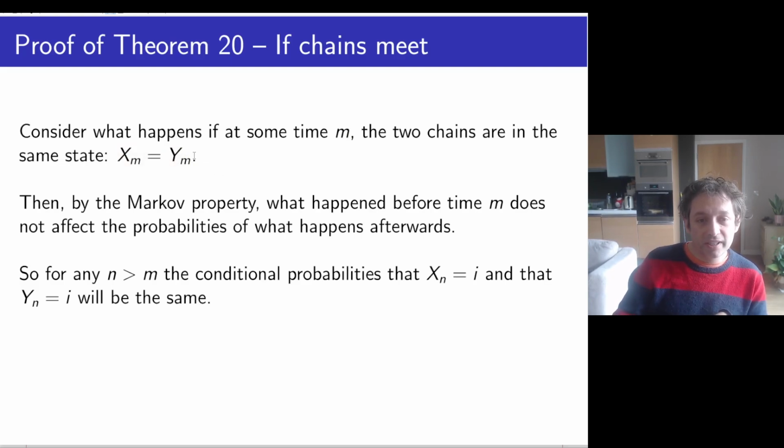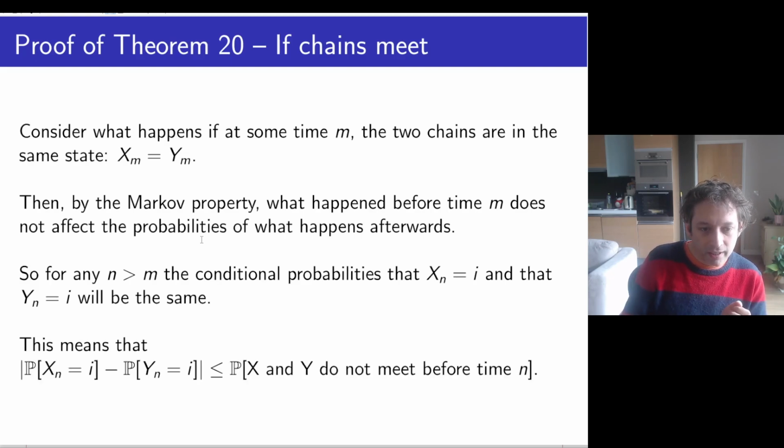What's really interesting is that if this happens, then by the Markov property, what happened before we don't really care about. Obviously, it won't affect the probabilities of what happens afterwards. But what happens afterwards, the probabilities will become the same. So after the first moment where they meet, the two chains Xn and Yn actually will have the same distribution.